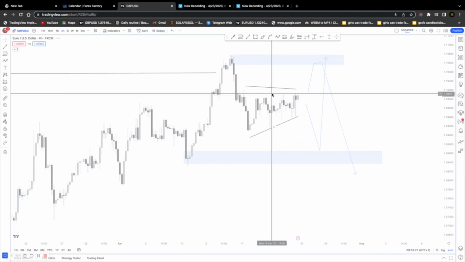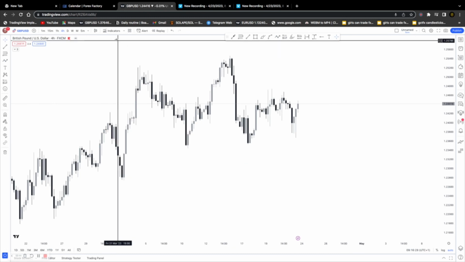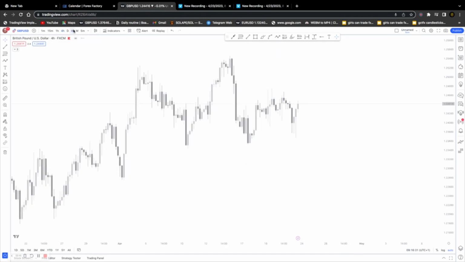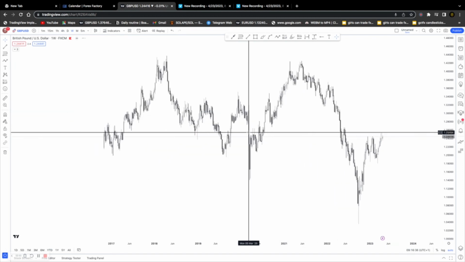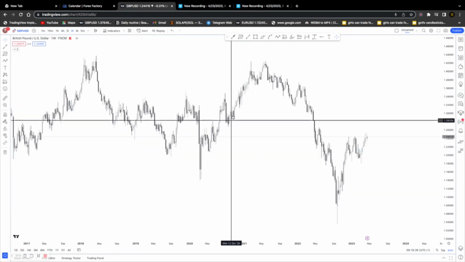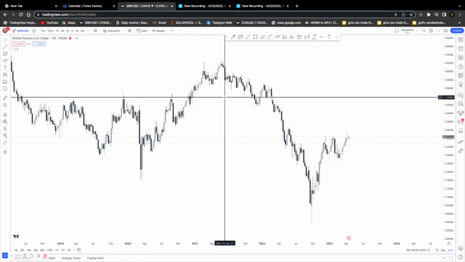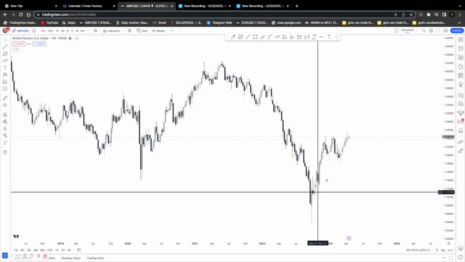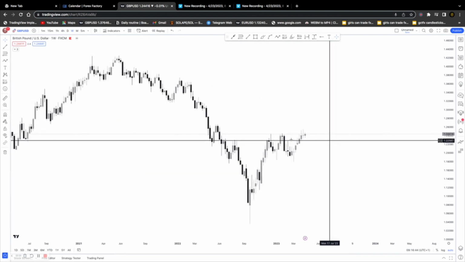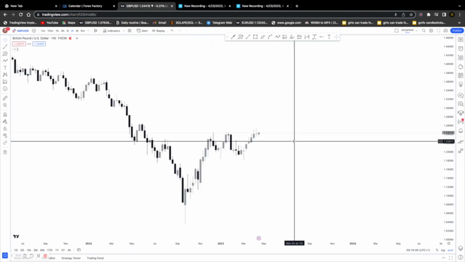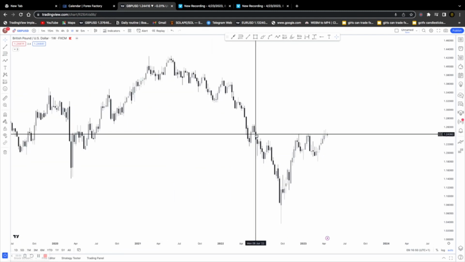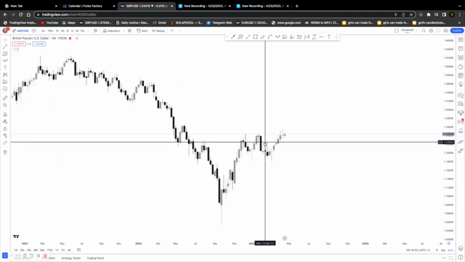Next pair we're looking at is the GBPUSD, and on the GBPUSD, we start from our weekly time frame as always. We're going to be looking at the weekly, daily, and the 4 hour time frame first. On GBPUSD, we are having a similar price action to that of Euro USD. You can clearly see that we are in a bearish trend, and what we are currently experiencing now is a bullish retracement, which could retrace to any particular level before it starts giving us an opportunity.